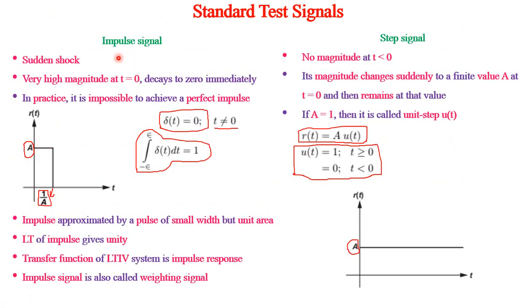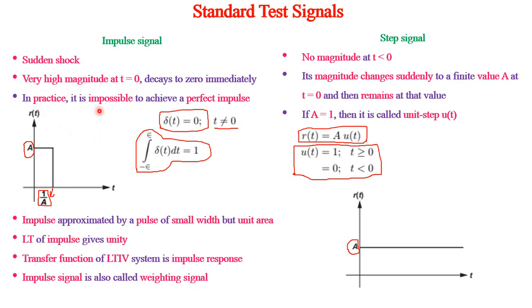So what are the standard test signals? Number one, impulse signal. The impulse signal is characterized by a sudden shock. Generally a shock will be of very high magnitude. The moment we get a shock, we try to go away from the shock. So it has very high magnitude at t is equal to 0 and decays to 0 immediately.